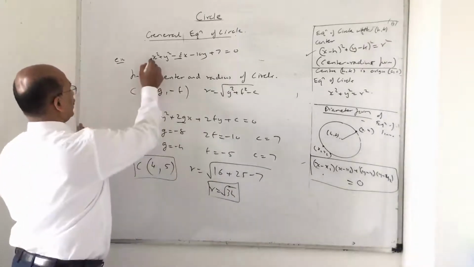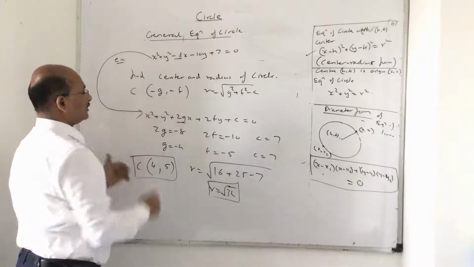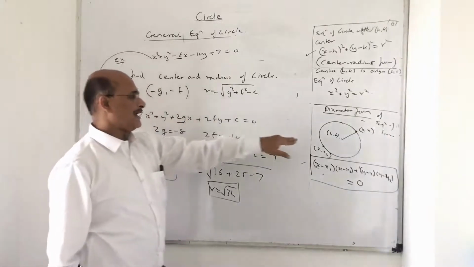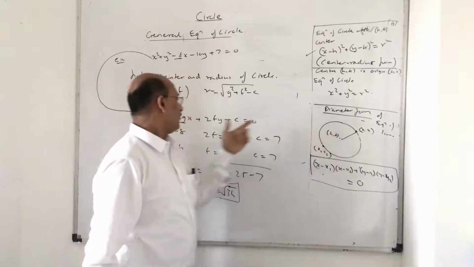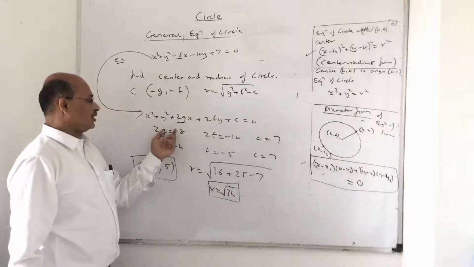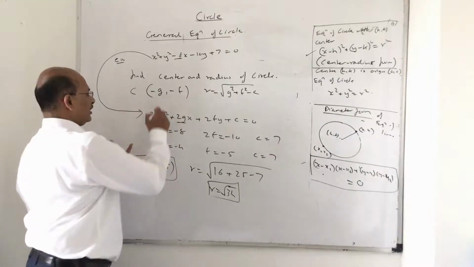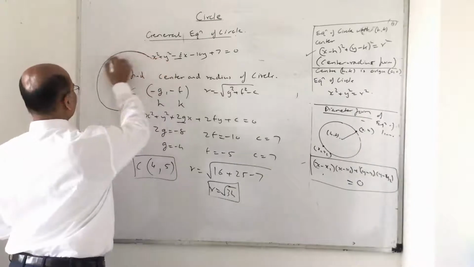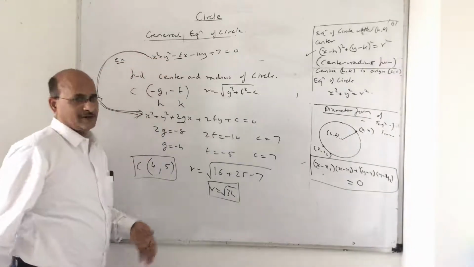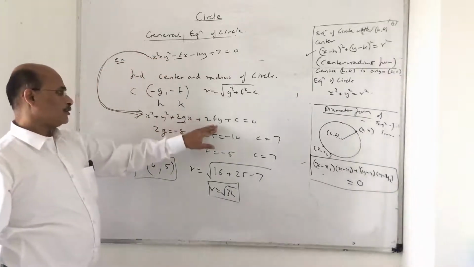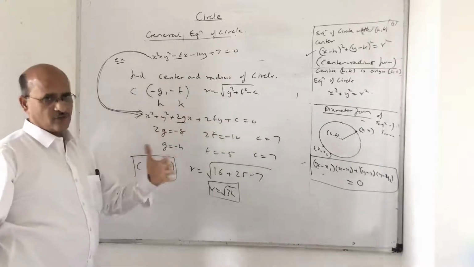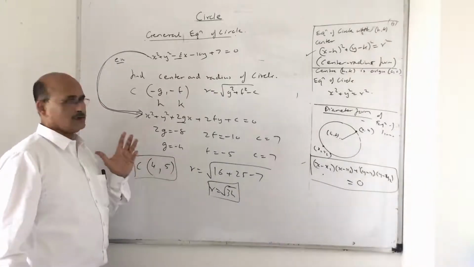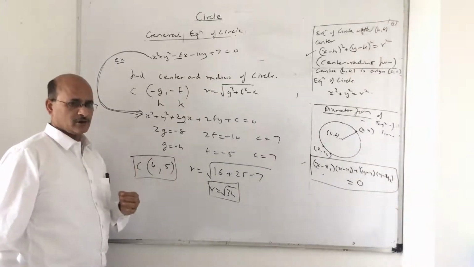Whenever any equation is given to you, you compare it with the standard form of the circle. Initially you had h and k as the center, but now it has become minus g comma minus f. It's the same thing. I just use the separate notation because all the equations have to be written in this format only, that is x square plus y square plus 2gx plus 2fy plus c equals 0. This is a convention which you are following, so just keep that in mind. So this is the way you find the center and radius of the circle. I hope you got this point clear, students.